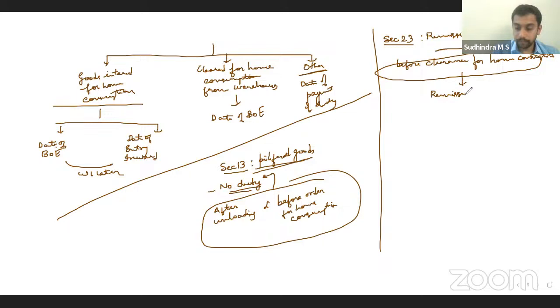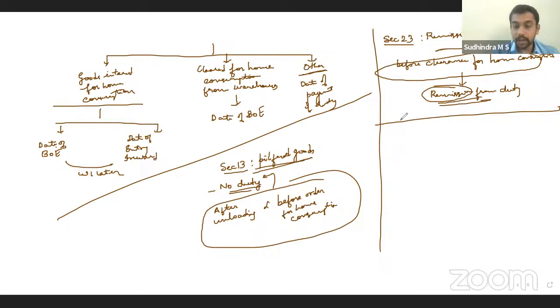Remission from the duty. The difference between these two, right? In case of goods lost or destroyed, even if it is destroyed in the warehouse, I'll get the remission. Why is there no complete exemption here? Because only to the extent of destruction, only to the extent of goods being lost, you will have a reduction in the duty payable. Remission from the duty.